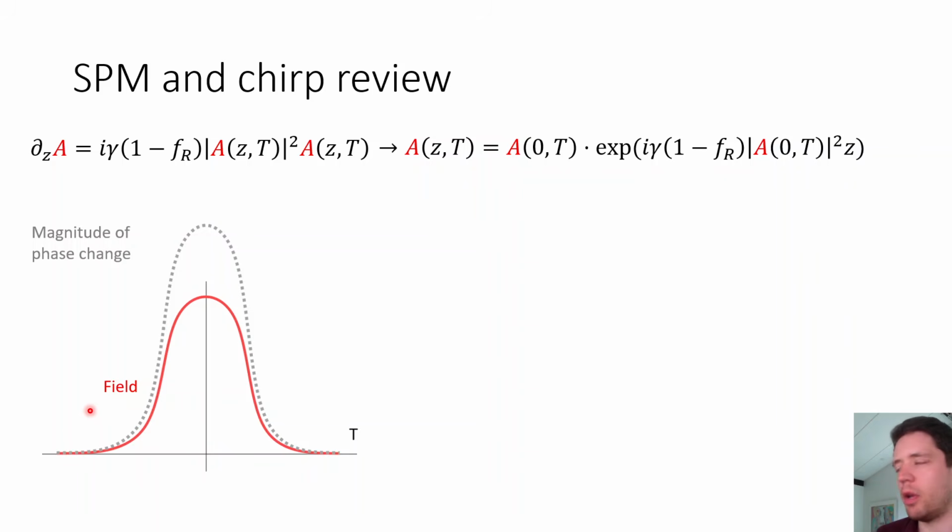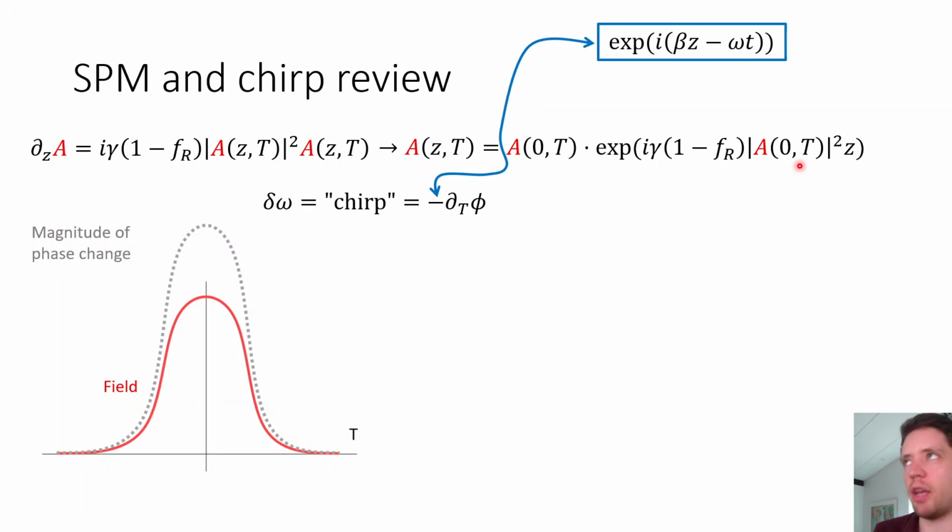So for example, for a Gaussian pulse, we see that the field increases like this, and if we square that, we get the power, and that gives us the phase change marked here in gray. Now, the so-called chirp, or rather the instantaneous frequency of any given segment of this pulse, will be given by the negative derivative of this phase expression right here.